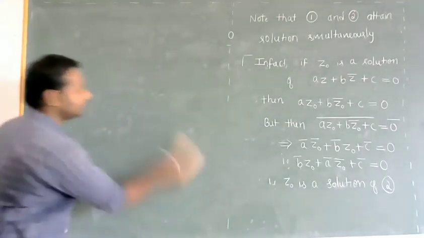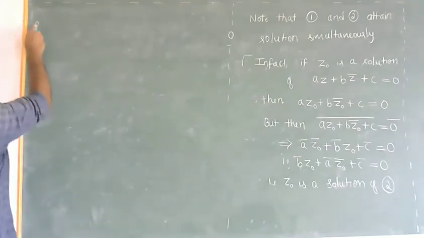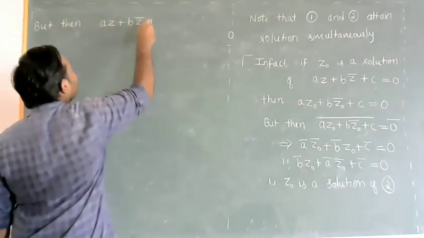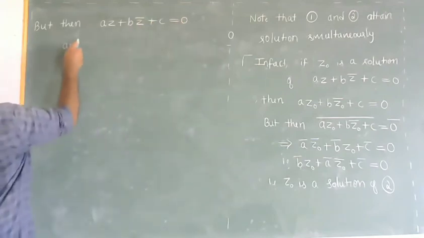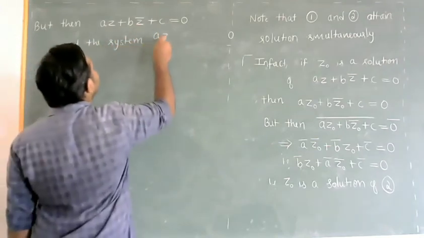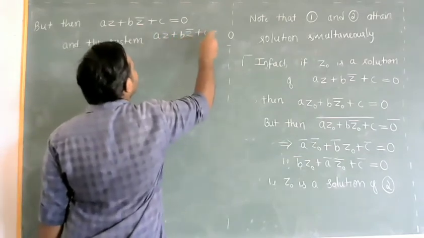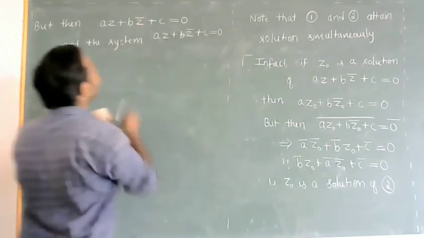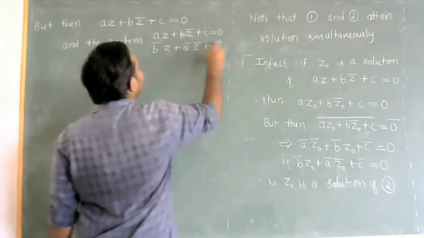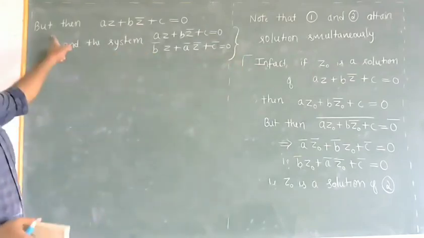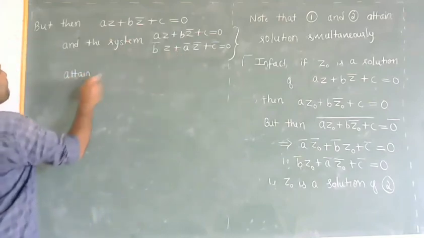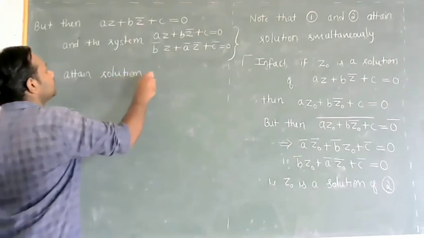So by this fact we can see that the equation AZ plus BZ bar plus C equals 0, and the system AZ plus BZ bar plus C equals to 0 and B bar Z plus A bar Z bar plus C bar equals 0, this equation and the system attain solution simultaneously.